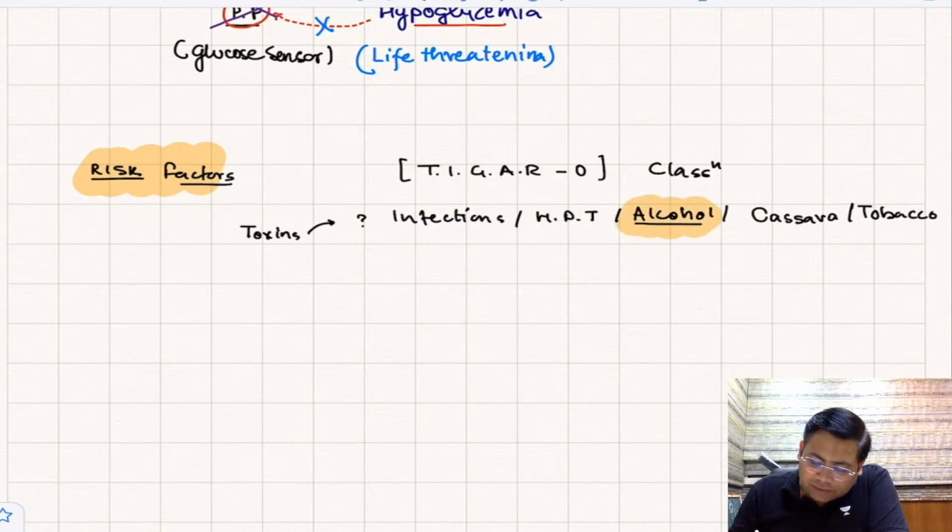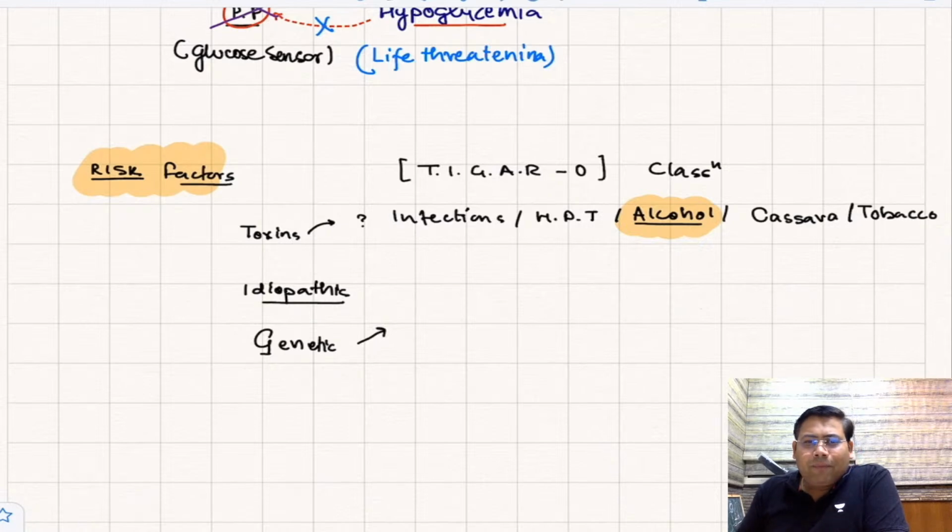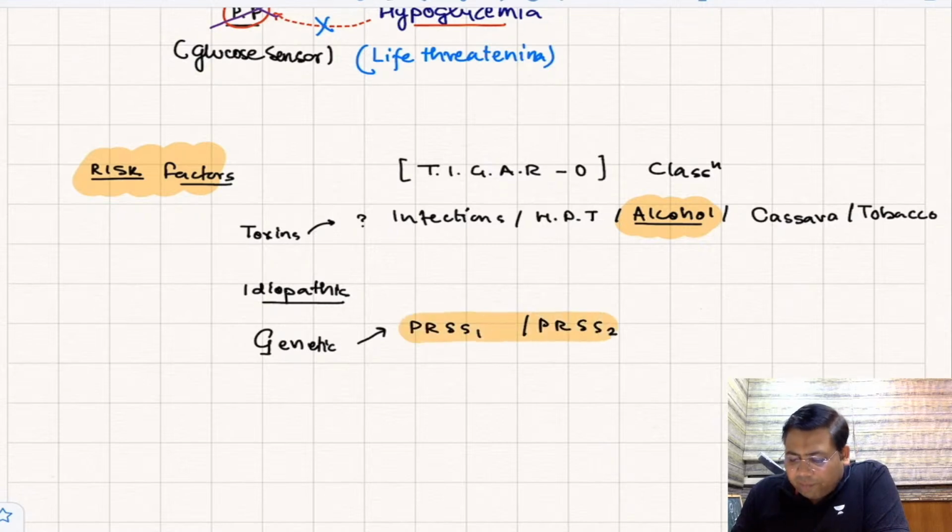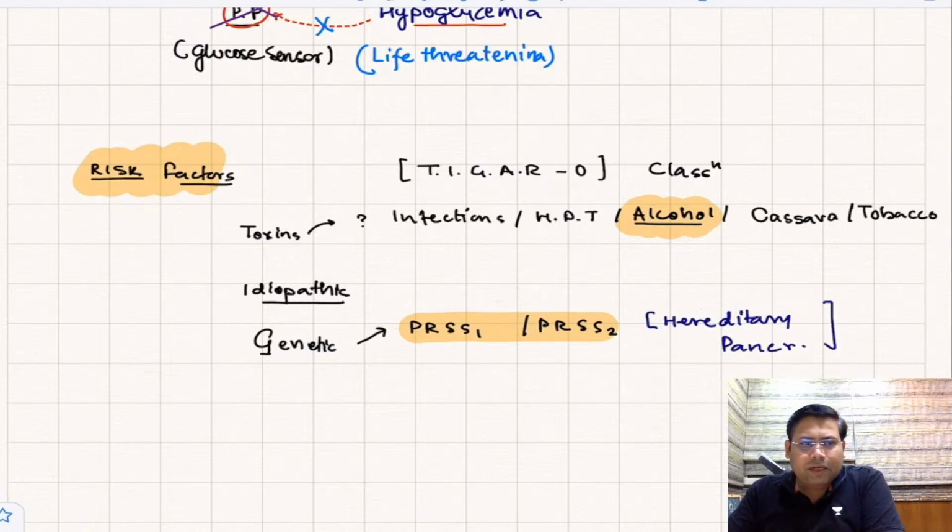The next is V, which stands for vascular, what is I? I stands for idiopathic. Then what is G meaning for? G is genetic. When we talk about genetic, we have one very important type of pancreatitis, which is known as hereditary pancreatitis. It is caused by the cationic trypsinogen gene and anionic trypsinogen gene. So we have PRSS1 and we have PRSS2. They are responsible for hereditary pancreatitis, which is again very, very important here. Let us try to understand this.